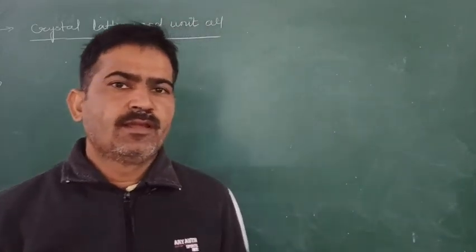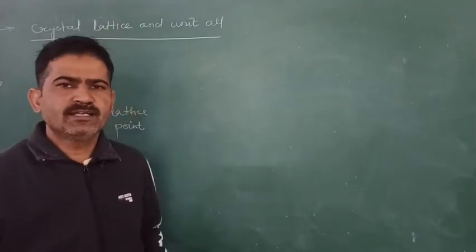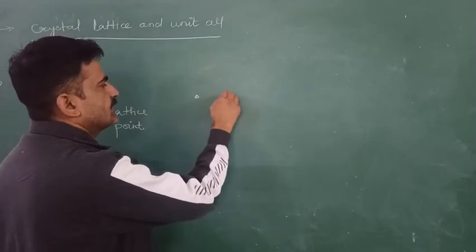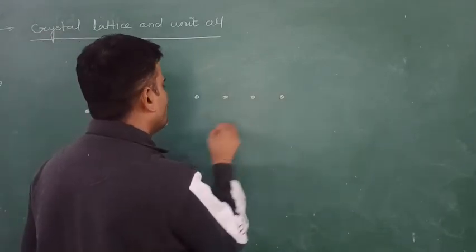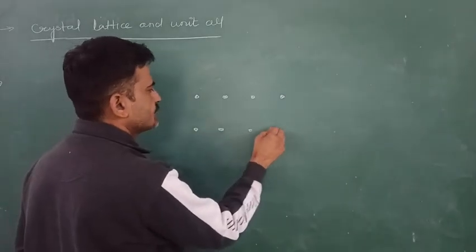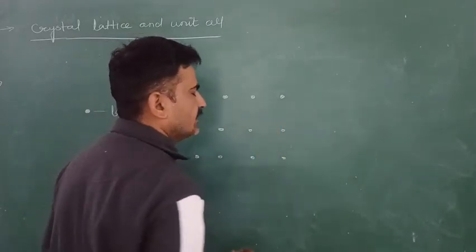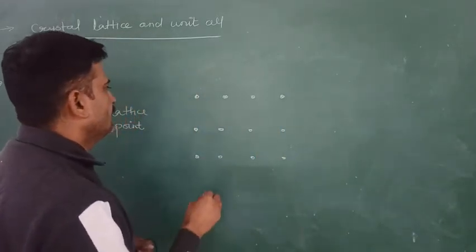Today, a point in space is known as a lattice point. What is a lattice point? An atom, ion, or molecule may be considered as a lattice point. When we repeat this lattice point in space, we get a two-dimensional arrangement, and when this is repeated over and over, we get the three-dimensional arrangement of the constituent particles.